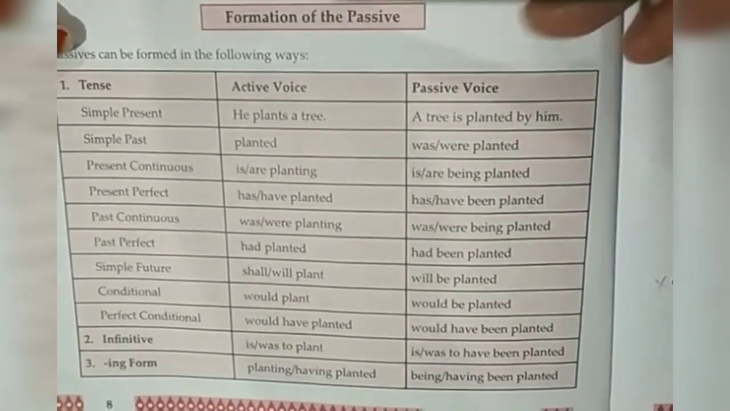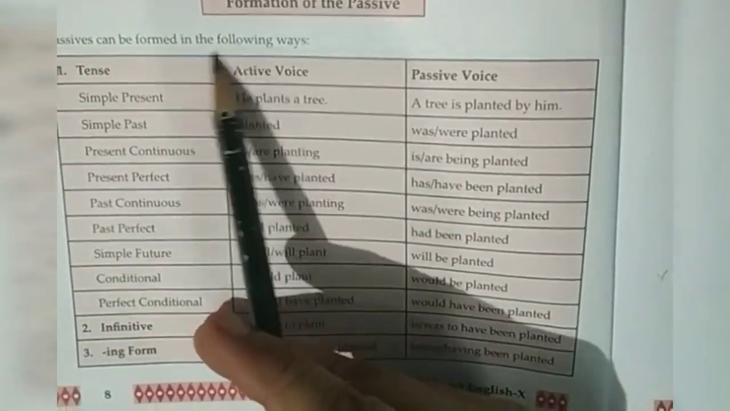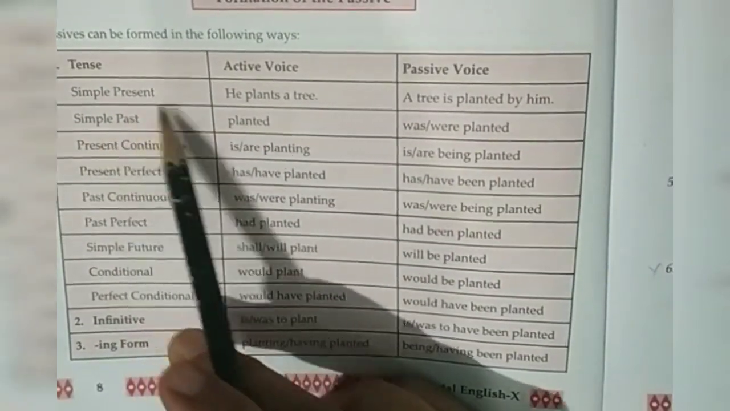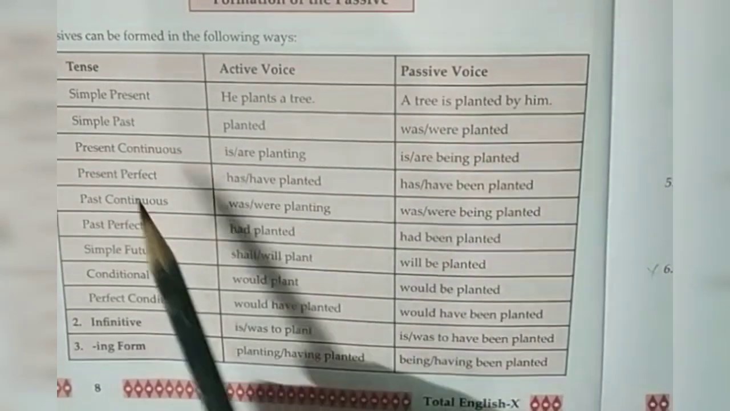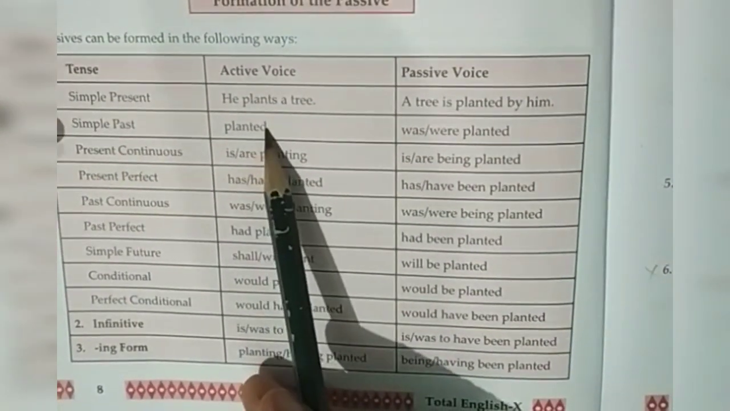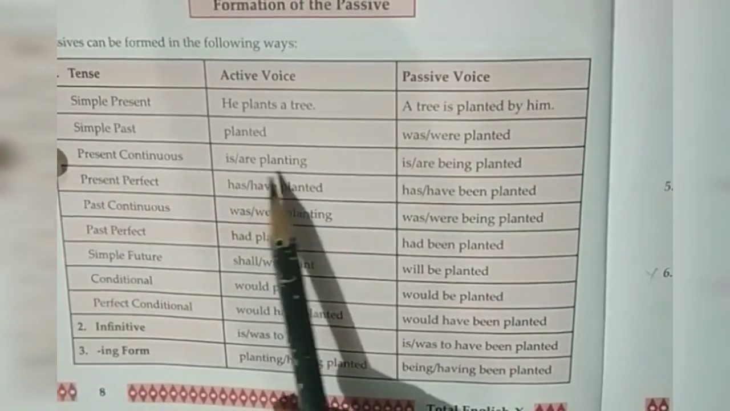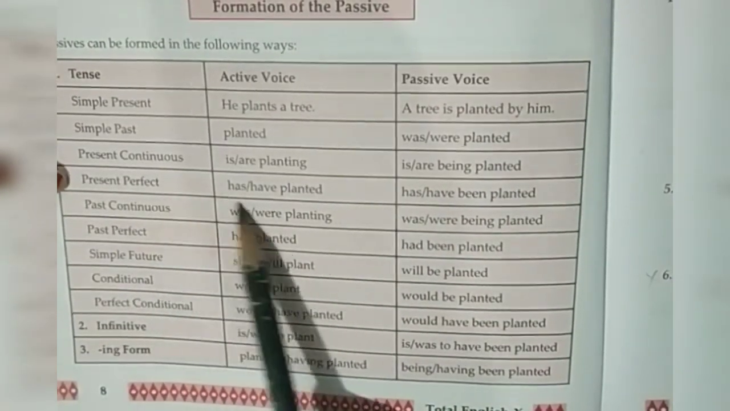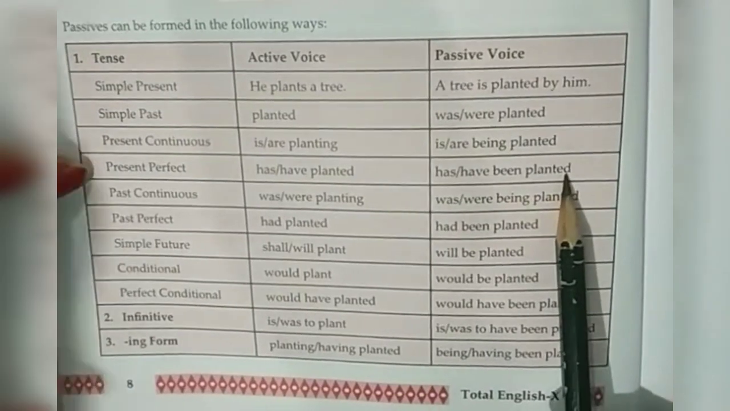Some more examples. Formation of the passive voice. Passives can be formed in the following ways. These are the tense, active voice and passive voice. Simple present: he plants a tree. A tree is planted by him. Simple past: planted. Was or were planted. Present continuous: is, are planting. Is, are being planted. Present perfect: has, have planted. Passive voice: has, have been planted.